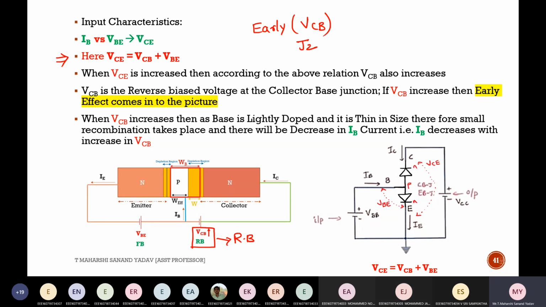Now again, you tell me what will happen if VCB is increased. Yes, anyone? If VCB is increased, IE also increases. Why? The recombination rate should be less, so IE also increases. Again, the same concept which we have seen under early effect.